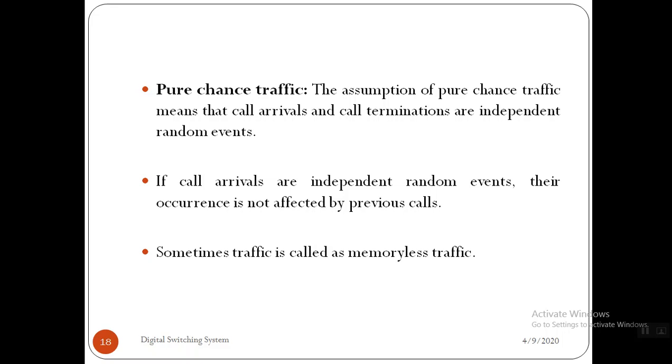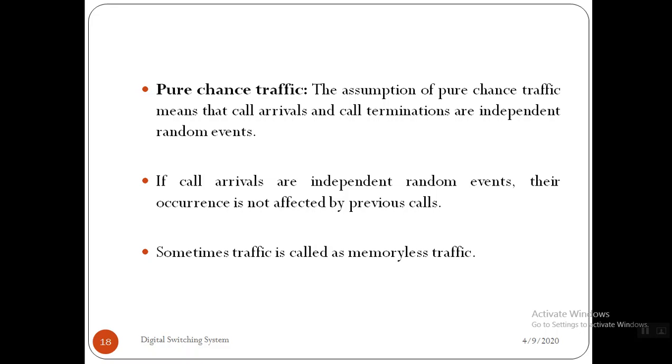That's why they are not affecting the previous calls. If they are dependent, they are going to affect previous calls. If there is a dependency, it directly affects the traffic. So we are assuming that these are independent random events. If they are dependent, it is not possible to derive the mathematical model.